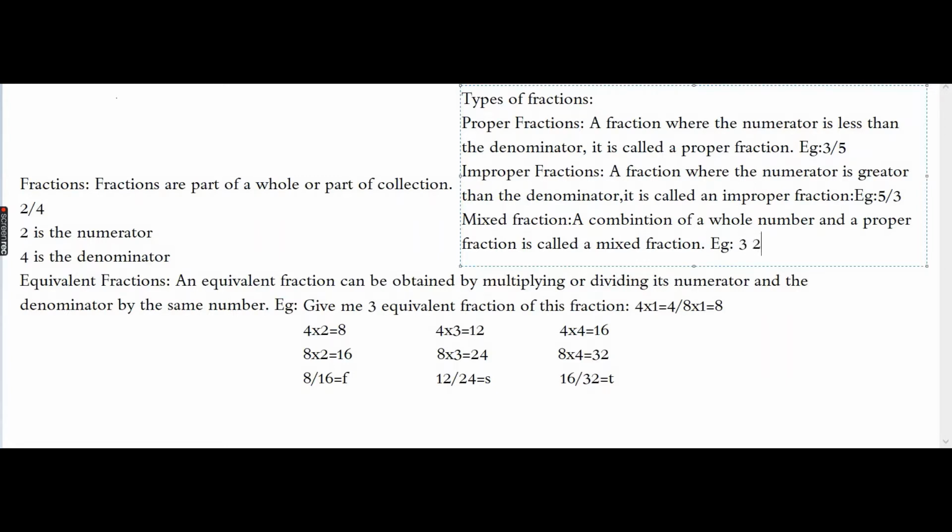These are all whole numbers. 1, 2, 3, 4, 5, 6, all of them are whole numbers. So basically, mixed fractions can be like 1 8 by 10 or 3 4 by 5.